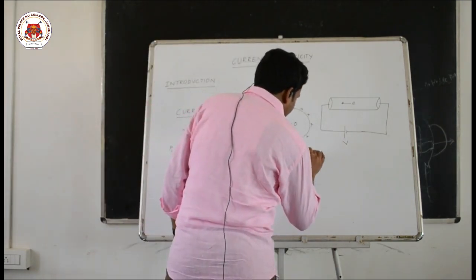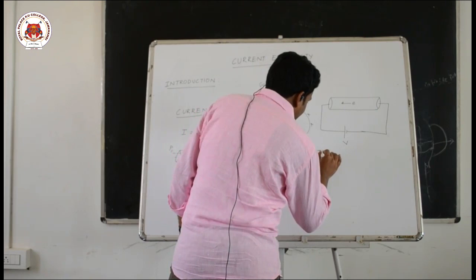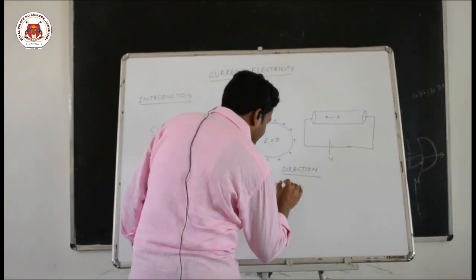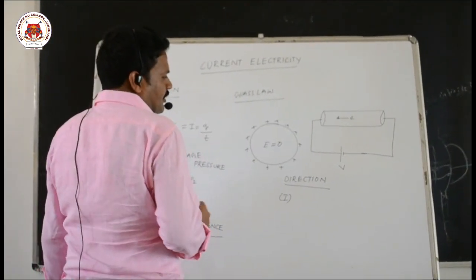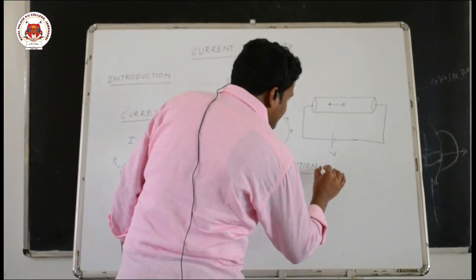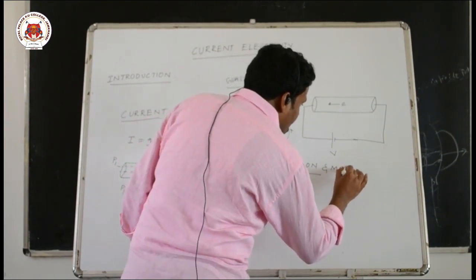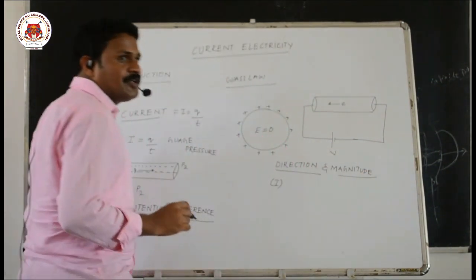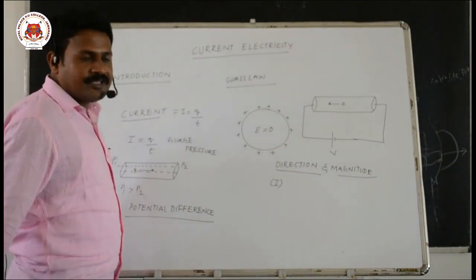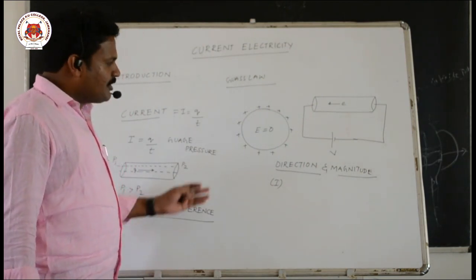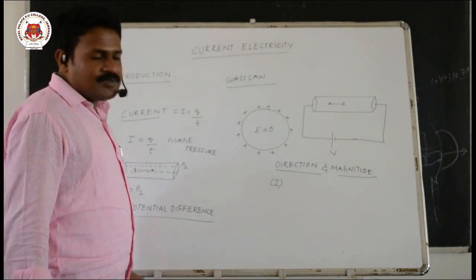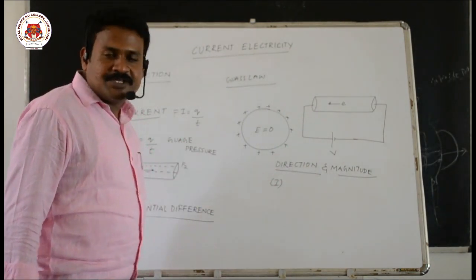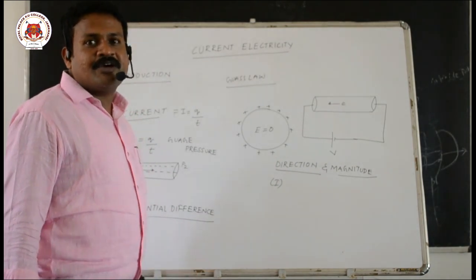Here, electric current has a direction. It is a fundamental quantity denoted by the letter I, and it has both direction as well as magnitude, but it is not a vector quantity. It is purely a scalar quantity. The reason for this you will get in the next classes in Kirchhoff's laws. Electric current has magnitude as well as direction, but it does not obey the vector laws of addition.